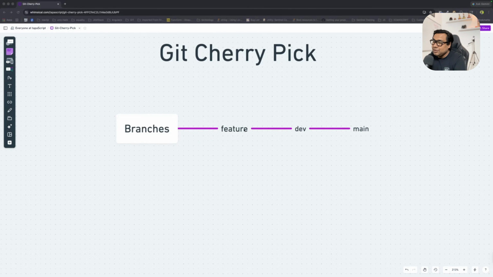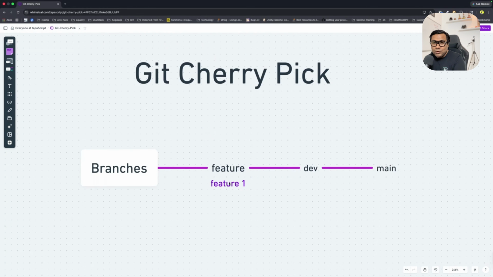Let's say on a feature branch I have created one feature and I call it feature 1. After code reviews, all the changes from this feature branch get merged to this dev branch. Now similar to me, one of my friends also created another feature in another feature branch. Let's call his feature feature 2, and his feature also gets merged to the dev branch. Now dev branch has feature 1 changes and feature 2 changes, both.